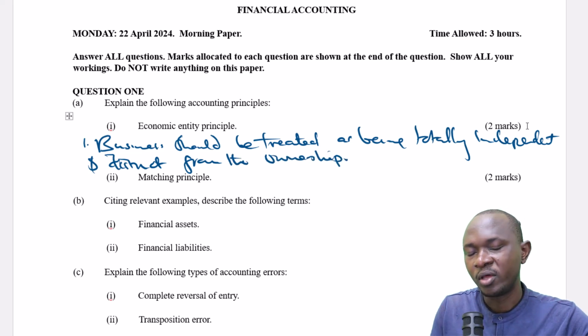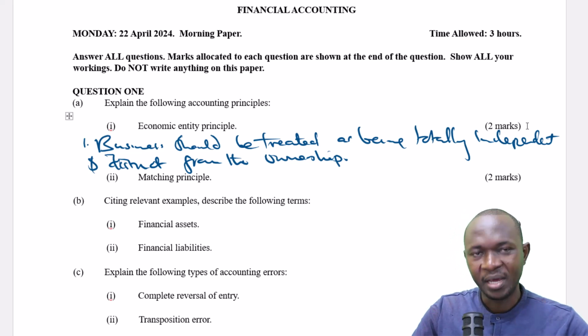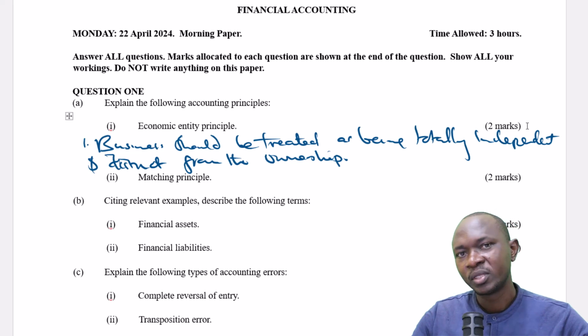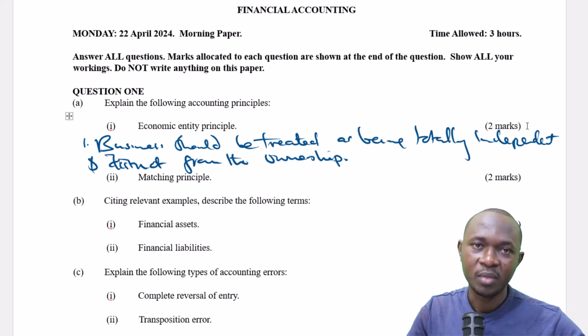That means if you are the owner of the business, you are treated as a separate person or entity from the business. The business is a standalone entity, separate from the owner.